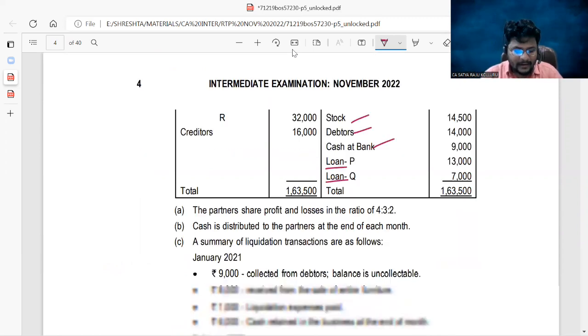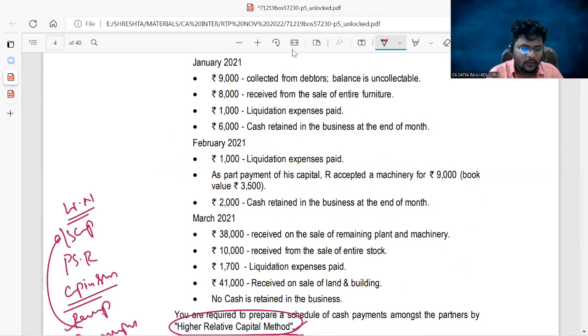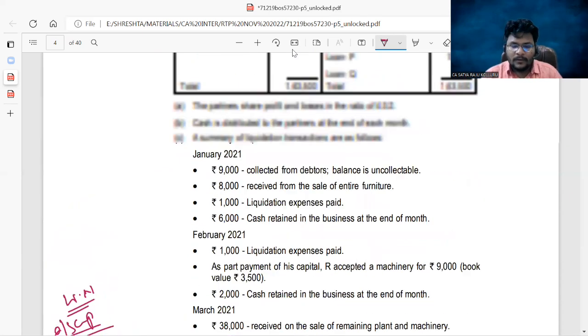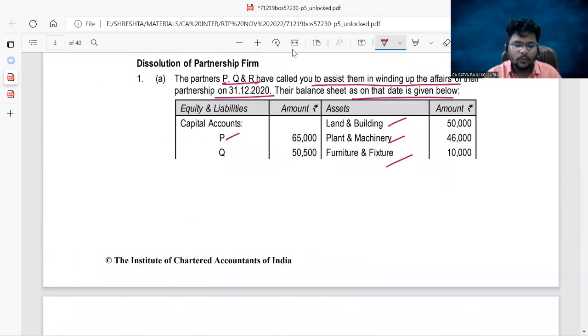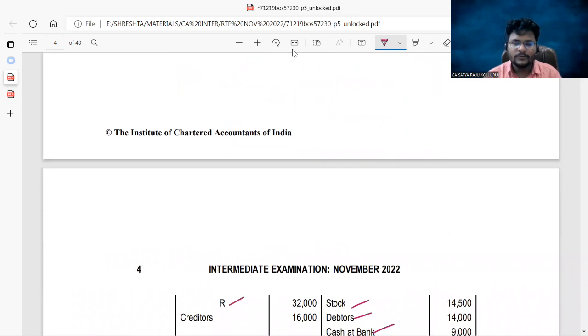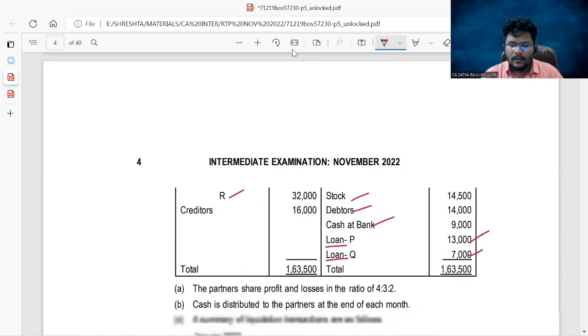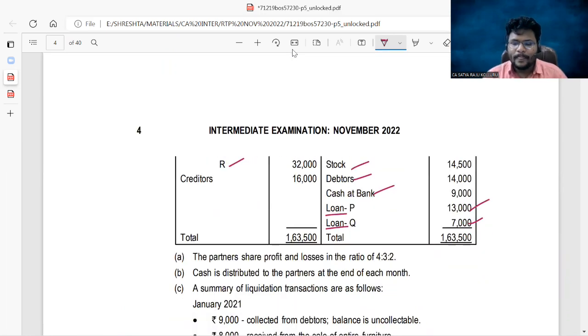Now, at the time of working out the outstanding capitals, these partners' loans should be reduced from the partners' capitals. That point I also clearly mentioned in the classroom. The reason or the logic is pretty simple. Sir, these loans are given by the firm to the partners, right? Now the firm will think in this manner. At the time of dissolution of the partnership firm, at the end, the firm needs to settle certain amounts of partners' capital, that is the outstanding balances under partners' capital.